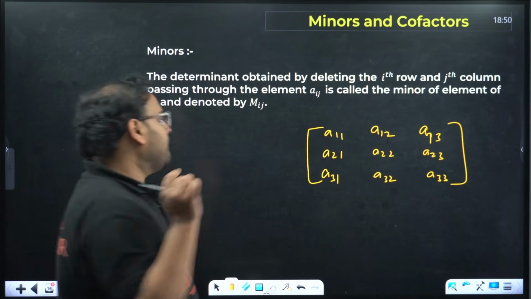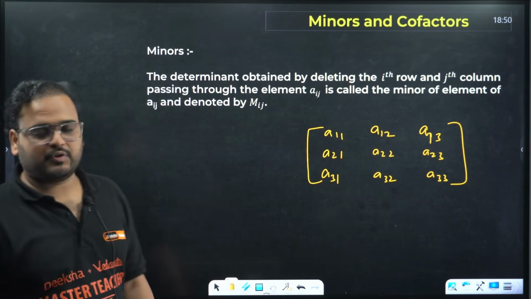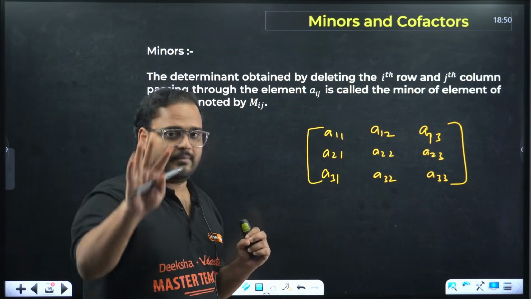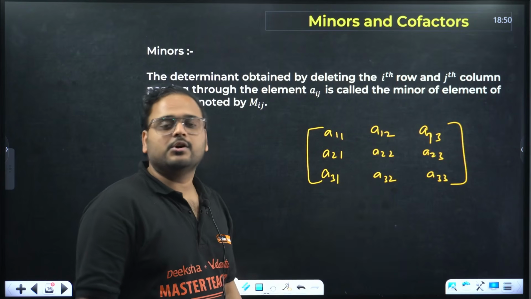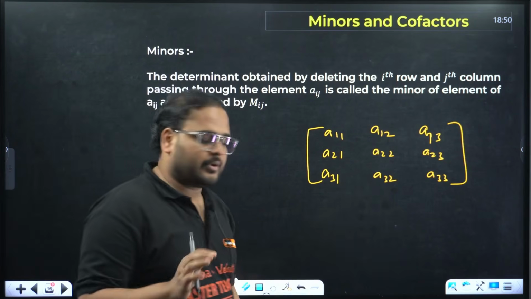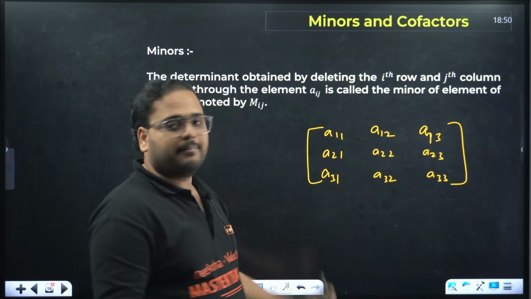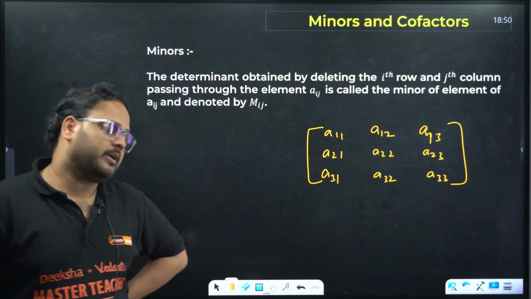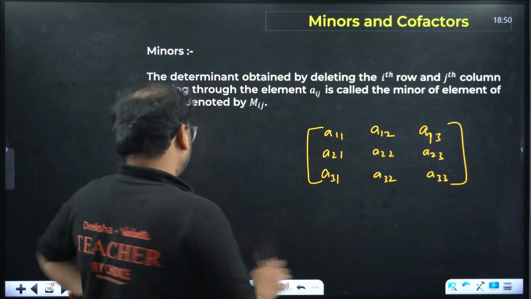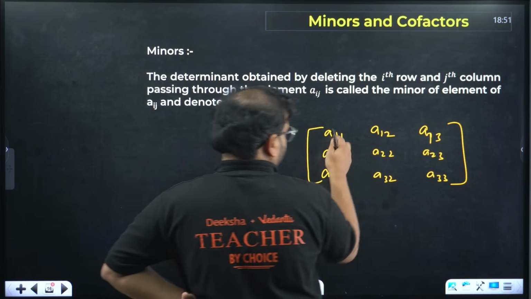first of all, minor exists for each and every element. So if you have a matrix with 3 cross 3 order, it means it has 9 elements. You'll have 9 minors. Alright, sir, makes sense. And each minor, how do you find? Let's say I want to find minor of this particular element, A11.